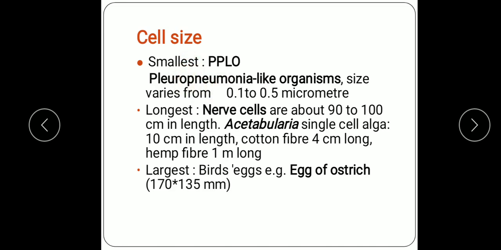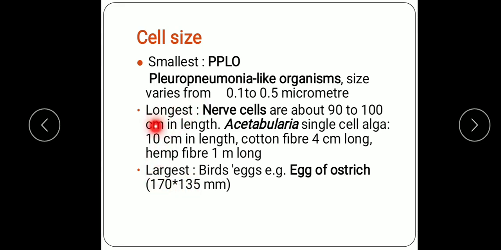Now next we'll come to the longest cell. Longest cells are the nerve cells. They are about 90 to 100 centimeter in length. For example, this is the nerve cell, and here the alga Acetabularia, a single cell alga, has a filament of length 10 centimeter. And other cells are there like cotton fiber, 4 centimeter long, and hemp fiber, 1 meter long.